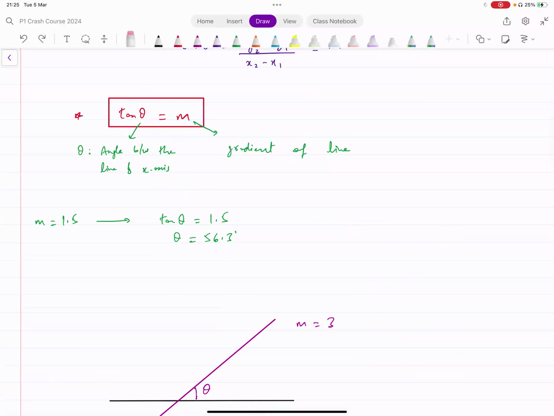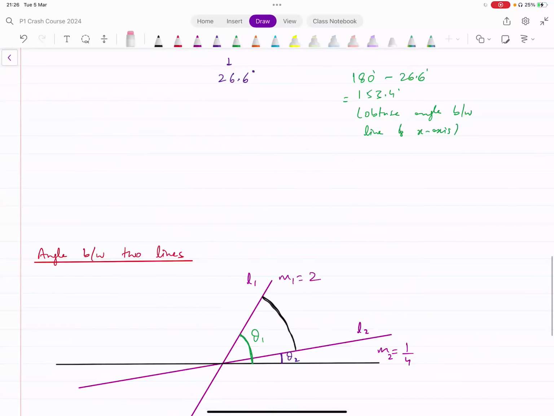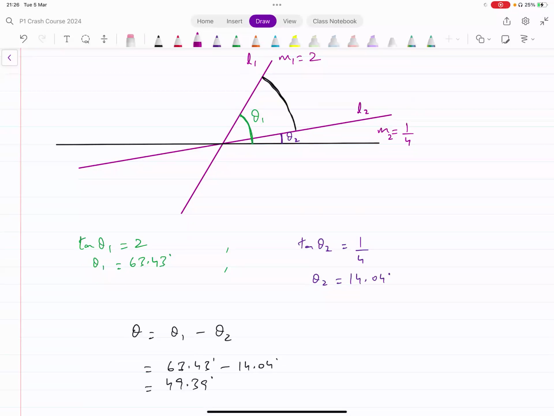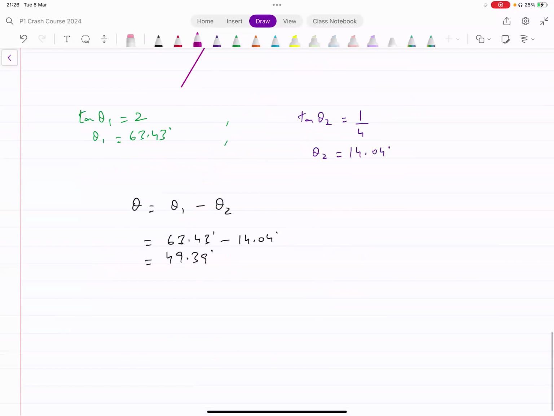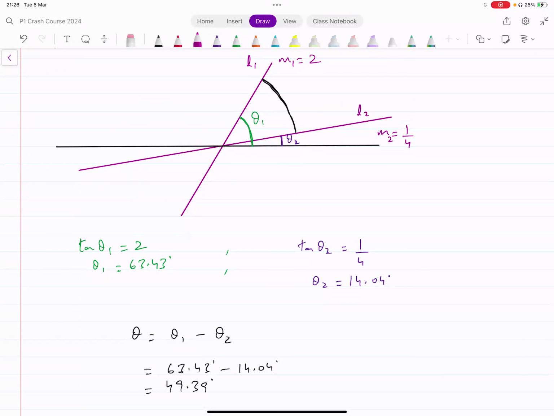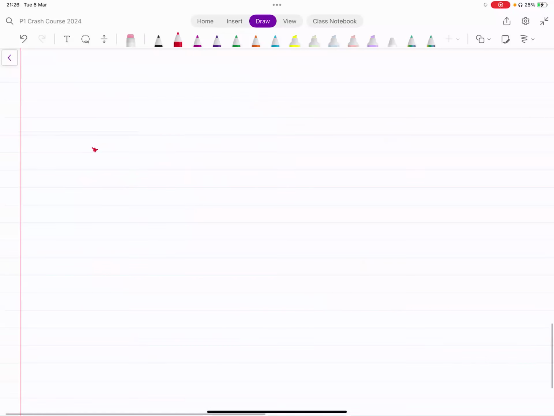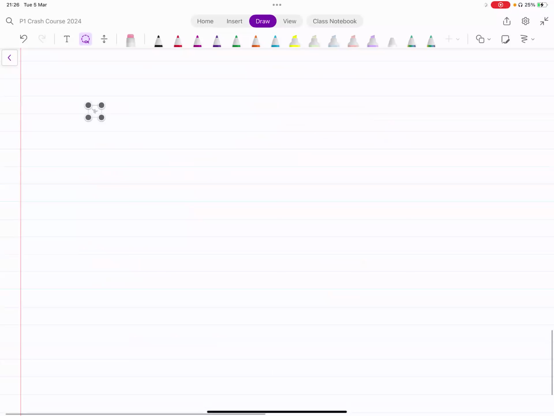tan theta equals m. This is the formula that we're getting for the gradient. What are we doing here? To find the angle between two lines, we're finding one angle and subtracting from that the other angle. This process can actually be generalized to get to a direct formula for the angle between two lines.